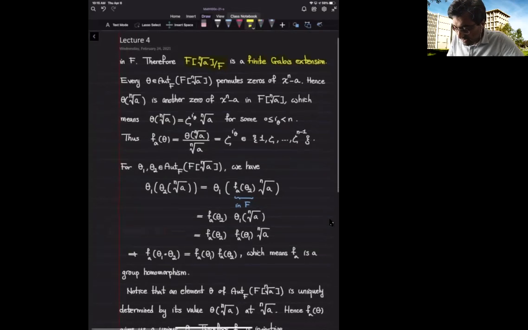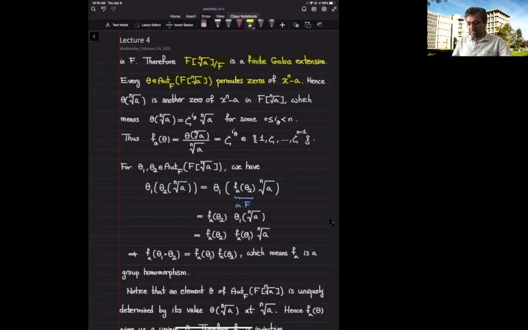Now, every theta that I give you in the automorphisms of a field extension E over F permutes zeros of a polynomial with coefficients inside F. So if I tell you that E over F is an algebraic extension, and theta is an automorphism of this field extension, then theta permutes zeros of a polynomial with coefficients inside F. In particular, theta permutes zeros of x^n minus a.